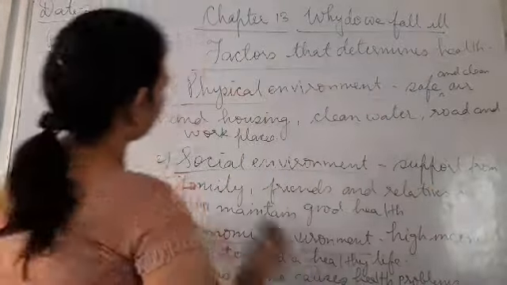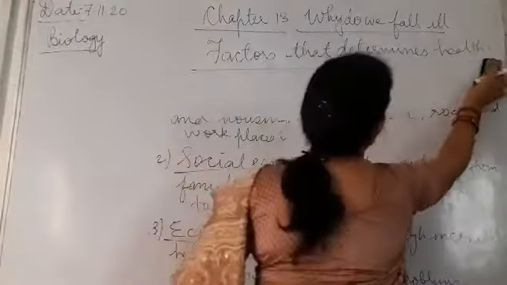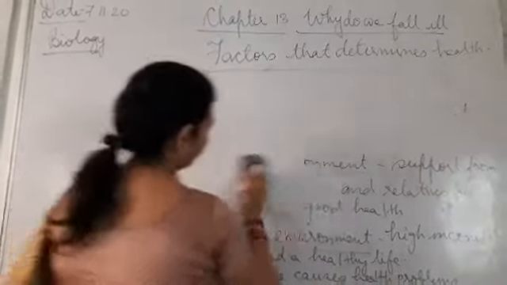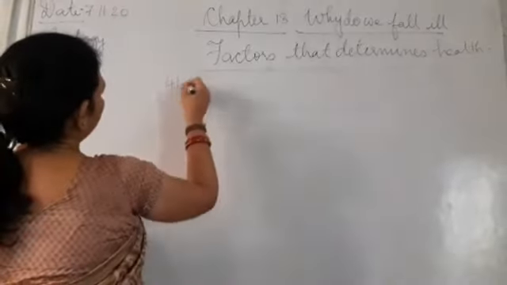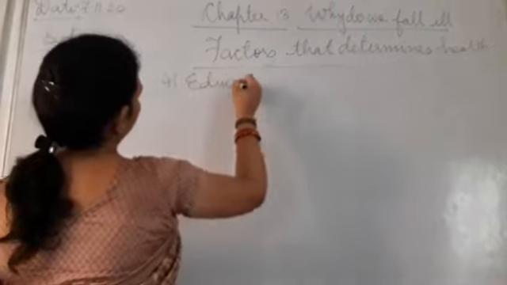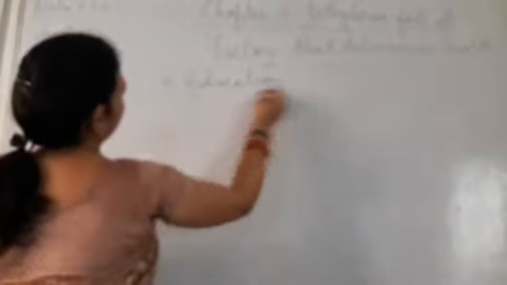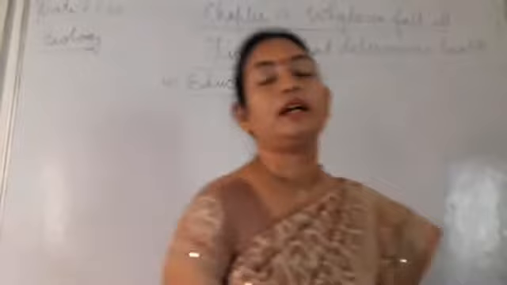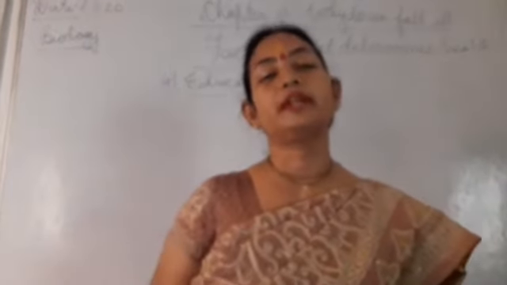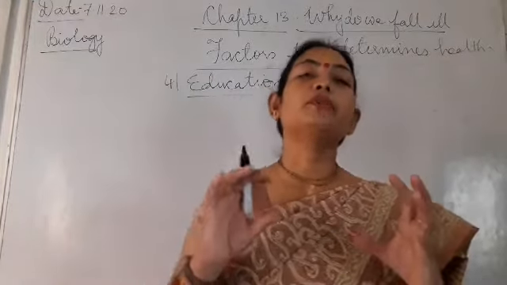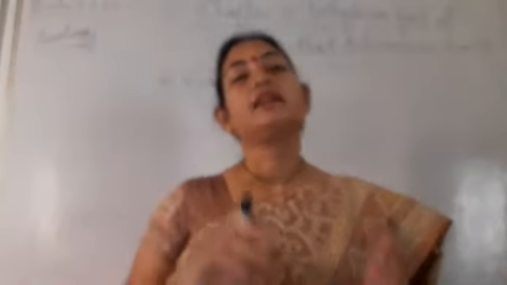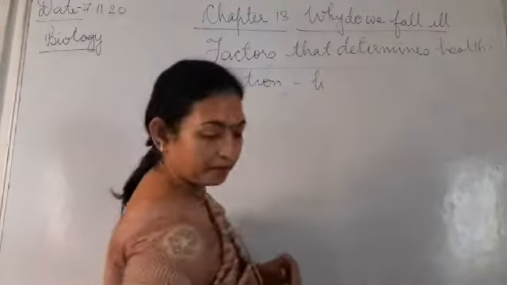After this, you have education or personal behavior. Number four, education. Highly educated persons are able to lead a healthy life because they know how to maintain hygiene. They are able to earn money.